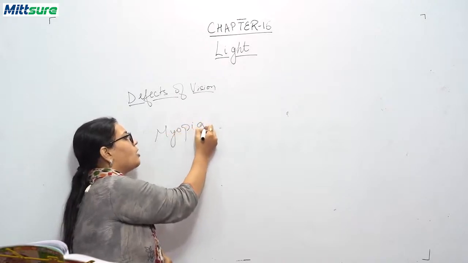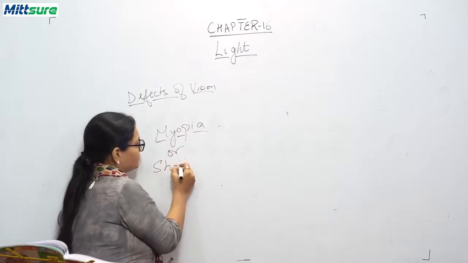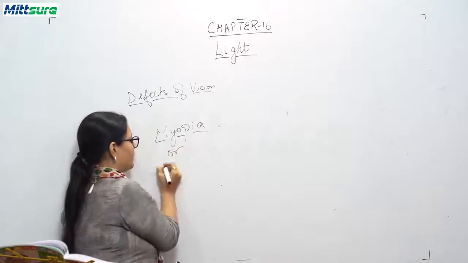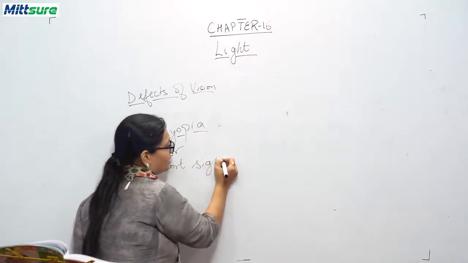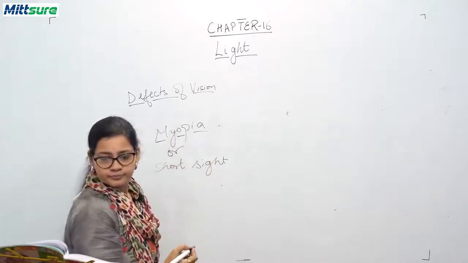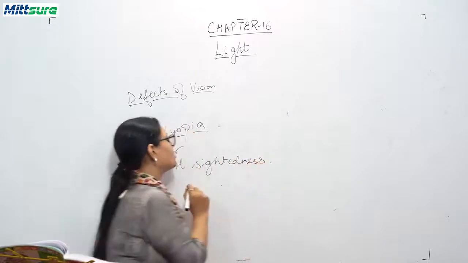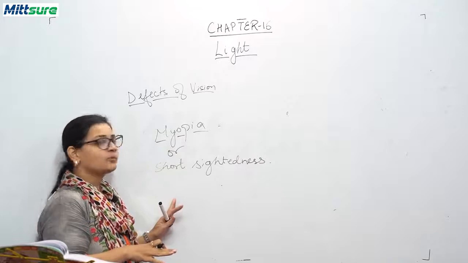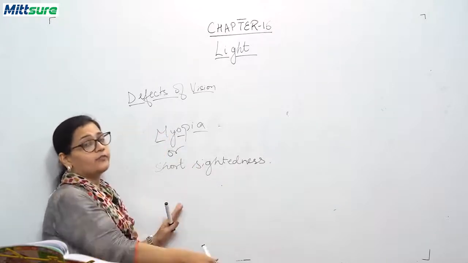It is called myopia, or it is also called short sightedness. So this is one of the defects of vision that we have studied.